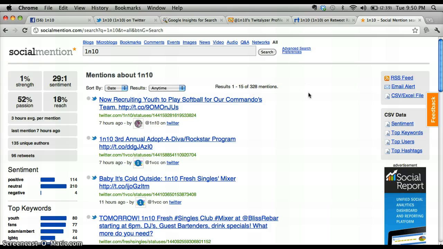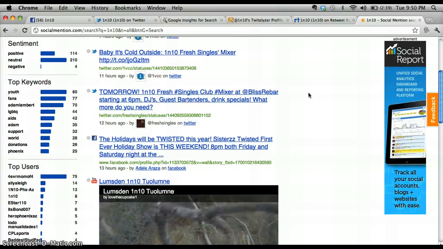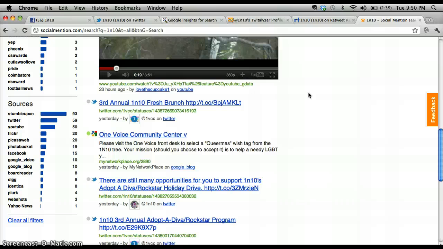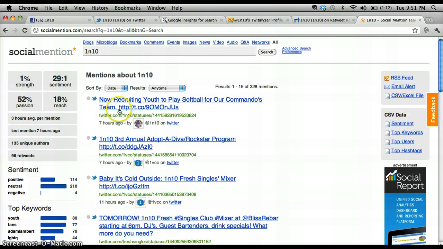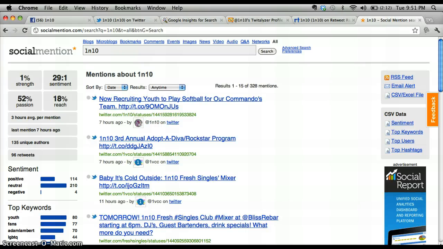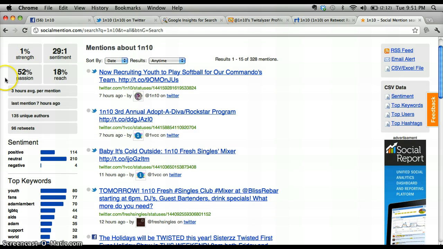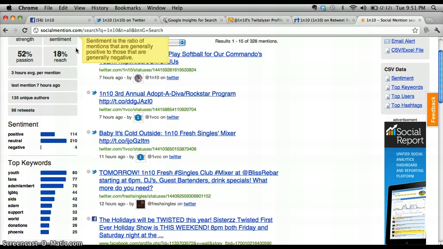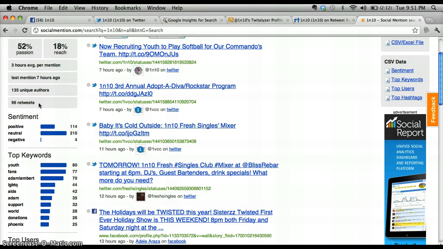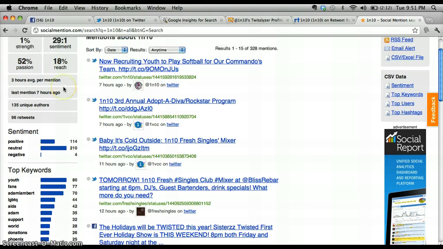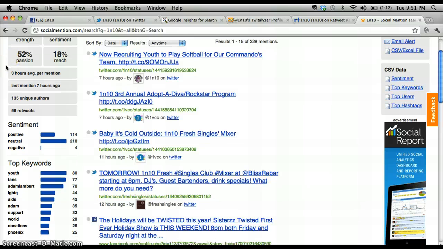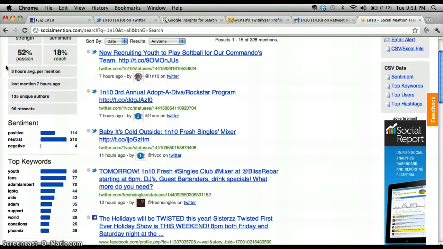Social Mention looks at the entire spectrum. It doesn't look only at Twitter. It looks at Facebook and other places where 1 in 10 may be mentioned. And it's just a nice way of looking at everything that's been posted. It gives you good data, which you can look over here, of 96 retweets total. Last mention was 7 hours ago. So it's just a way of measuring or getting an idea of what's going on with your Twitter account or the Twitter account of whomever you're looking at.